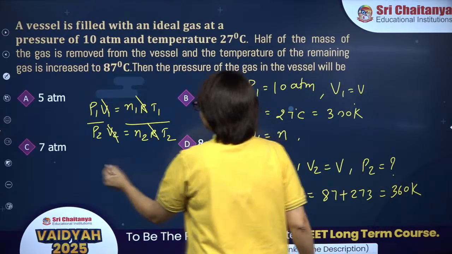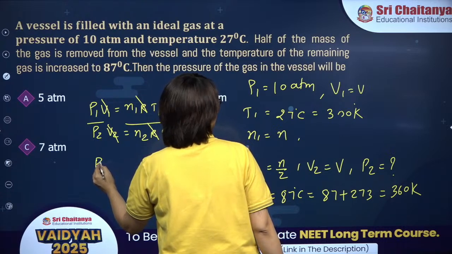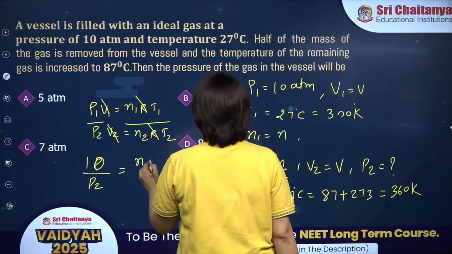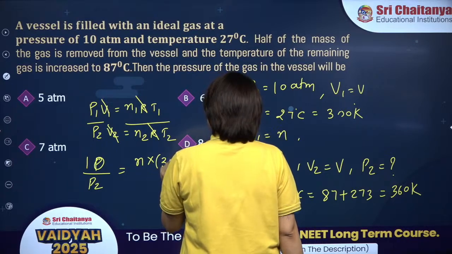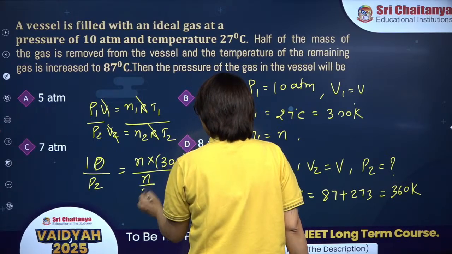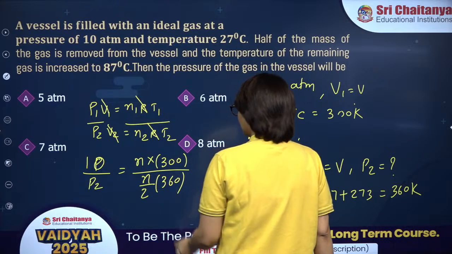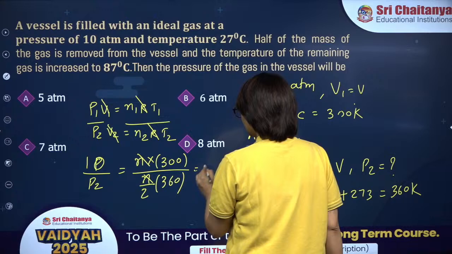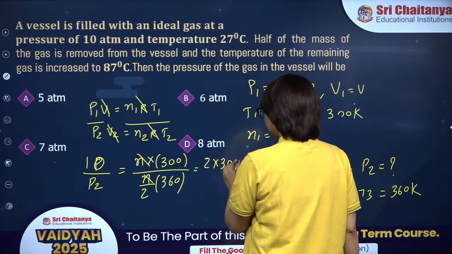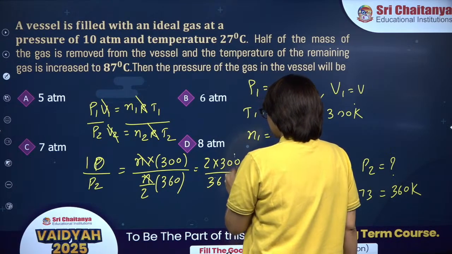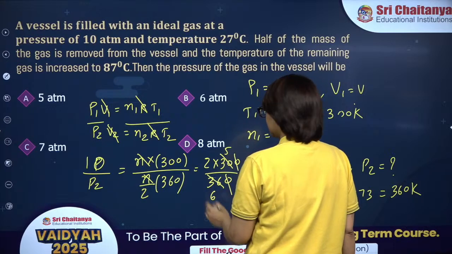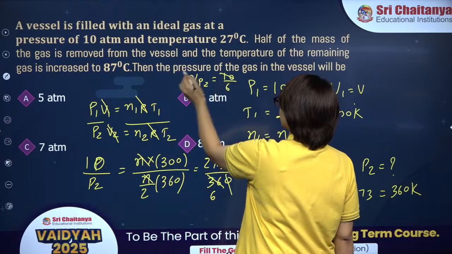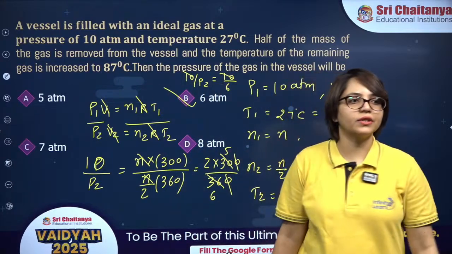So P1 is 10 atm divided by P2 is equal to n1 is n into T1 is 300 divided by n2 is n by 2 into T2 is 360 over here. n cancel, so this will be 2 into 300 divided by 360, 5, 6. So what do we have? 10 upon P2 is equal to 10 upon 6 over here. So P2 will be 6 atm, which is option B.